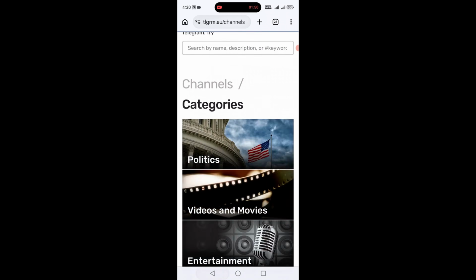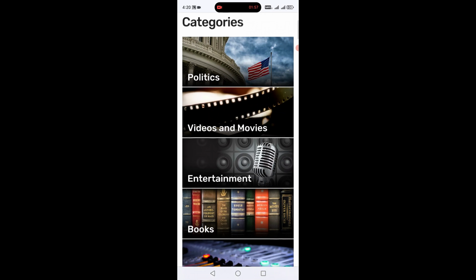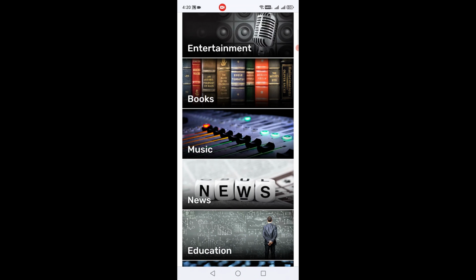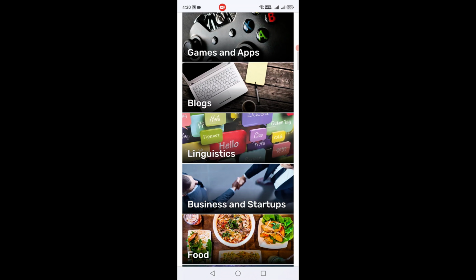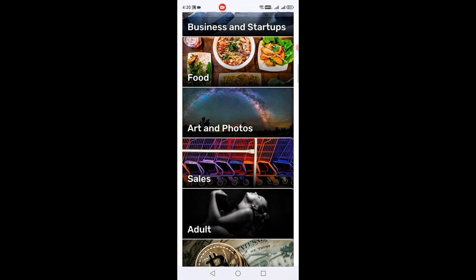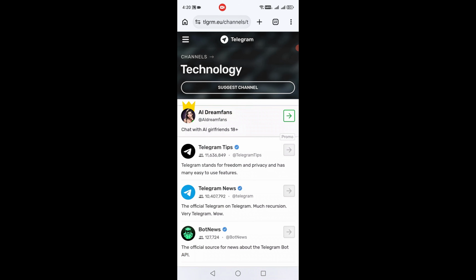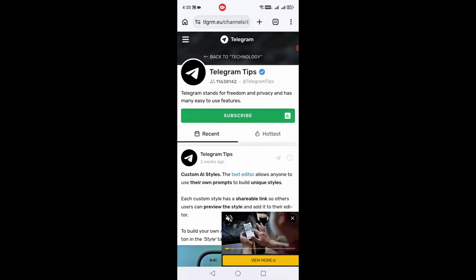Another way to discover channels is by browsing categories. You can choose from categories such as politics, videos and movies, entertainment, books, music, news, education, technology, games and apps, blogs, and many more. For example, if you select the technology category, you'll see a list of technology-related channels. Simply choose a channel you're interested in, click subscribe, and join it through the Telegram app just as we did earlier. And that's it. You now know how to find and join more Telegram channels.